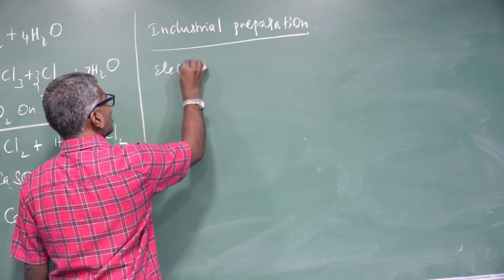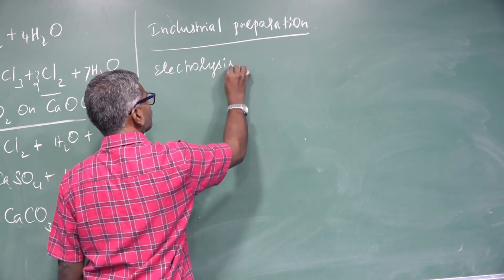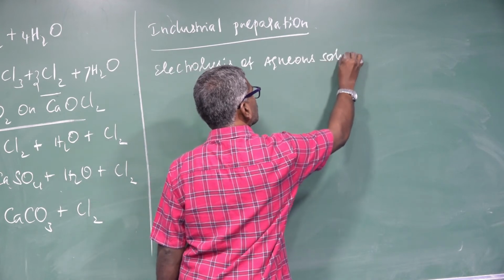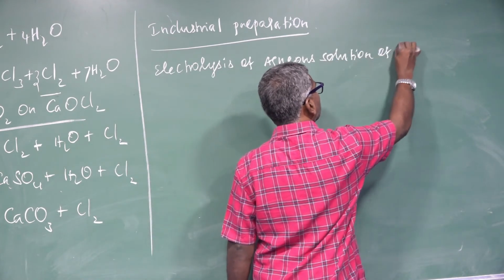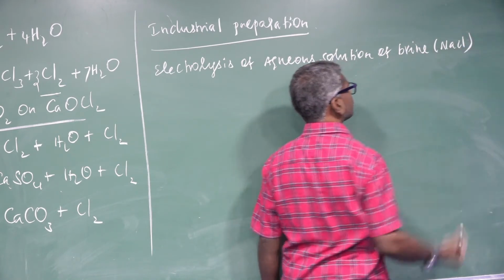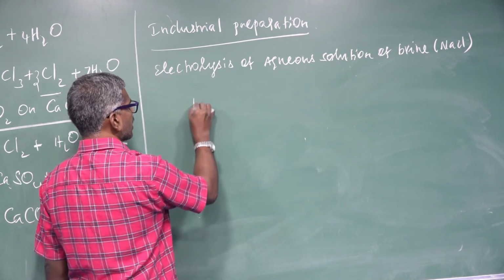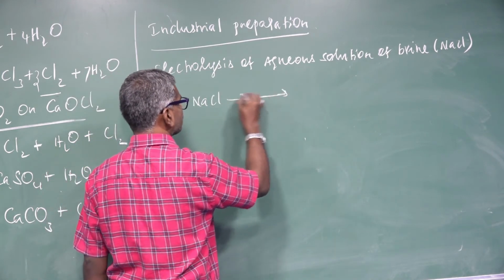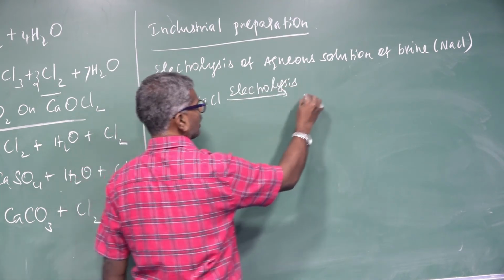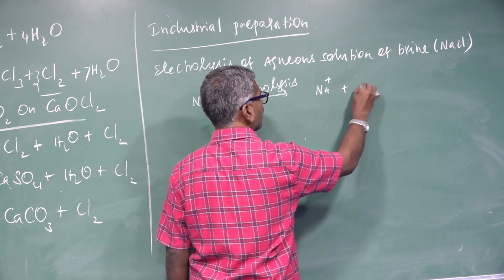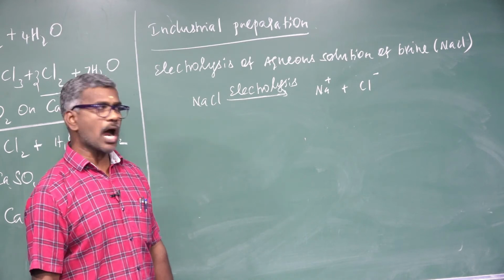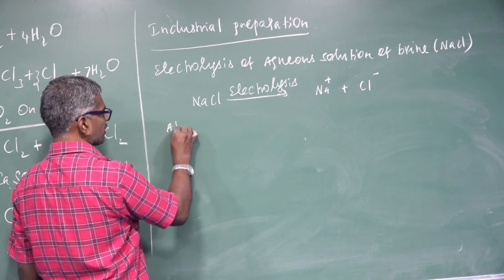Here, electrolysis of aqueous solution of brine solution, that is NaCl. This NaCl undergoes electrolysis. It gives Na plus and Cl minus. Cation moves towards the cathode, anion moves towards the anode. At the cathode, the reaction.